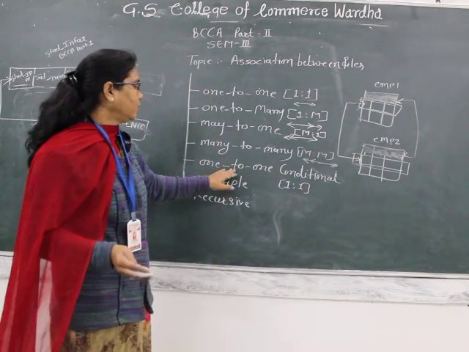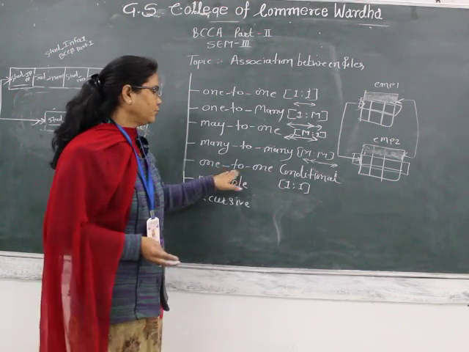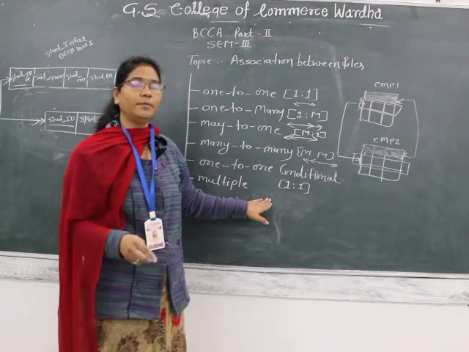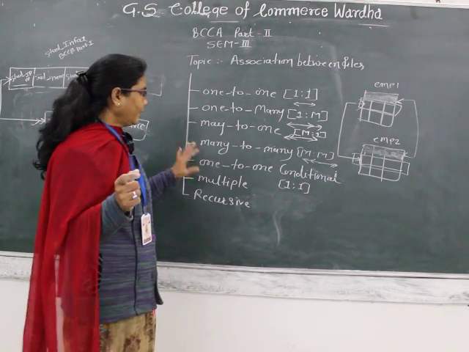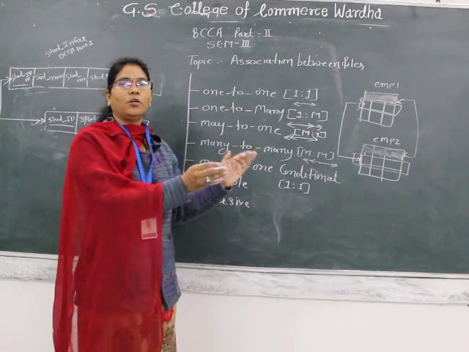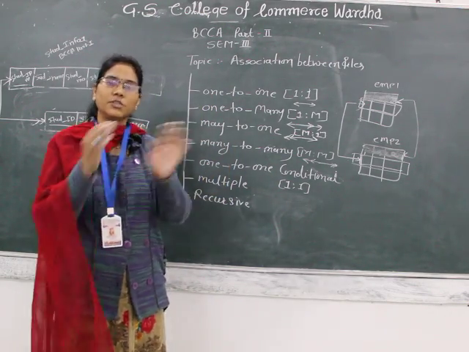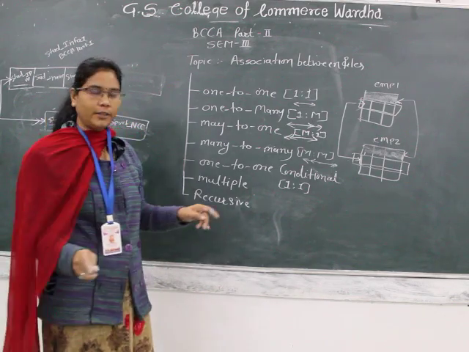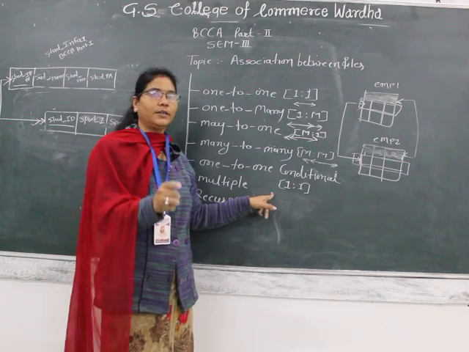Okay, one to one conditional. It is the same kind of association between the fields, but one record of one file is linked or related with only one record of another file, and only when the condition is satisfied.